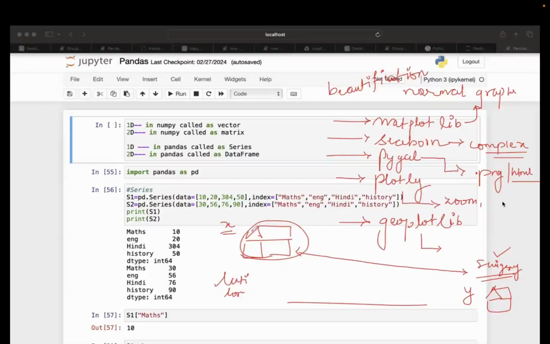So this is my X coordinate and this is my Y coordinate. And we can calculate the distance between this latitude and longitude with the help of some function or some formula.